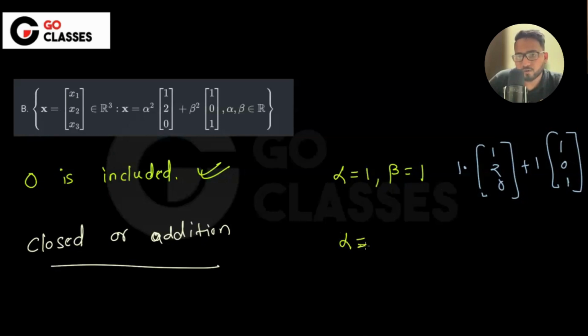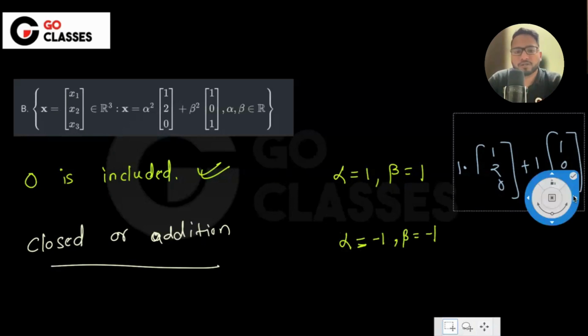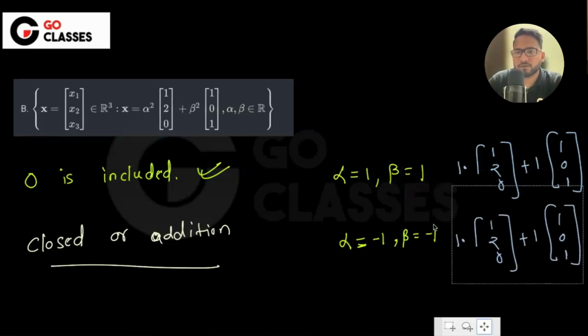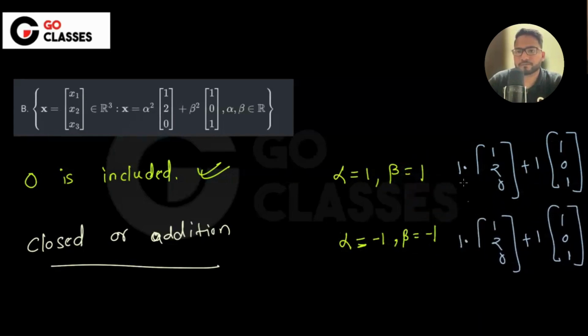Alpha equal to maybe -1, beta equal to -1. I mean, the vector will be same, but that's fine, I think, for another value of alpha and beta. Or maybe you can take the same vector, doesn't really matter. Is this fine? The vector is same. That's really okay.